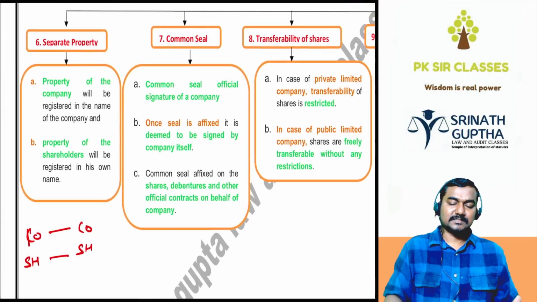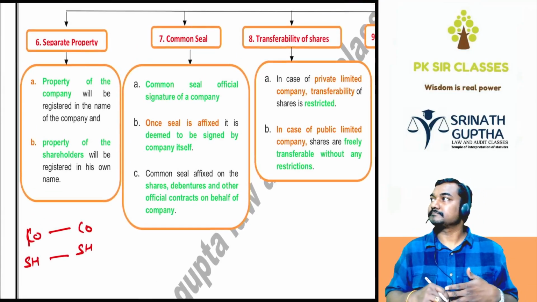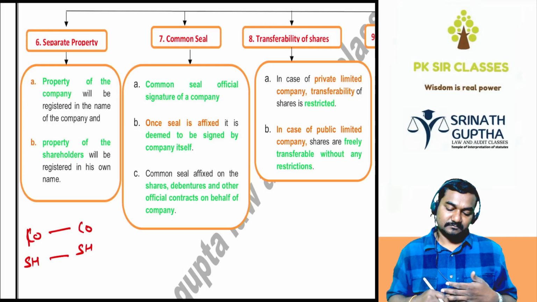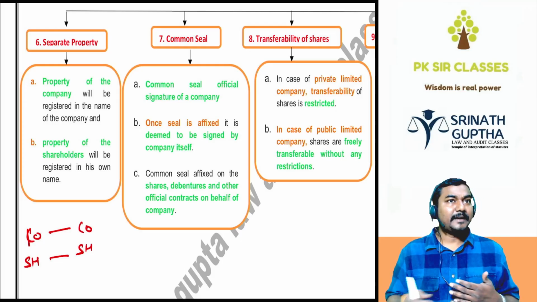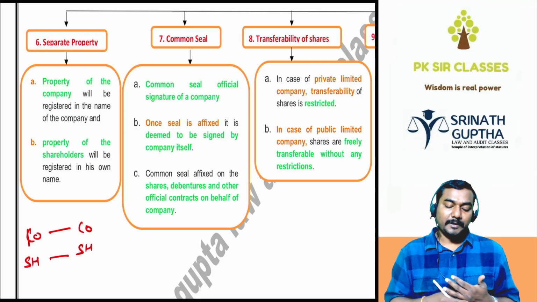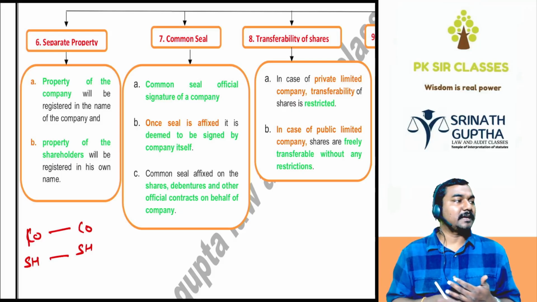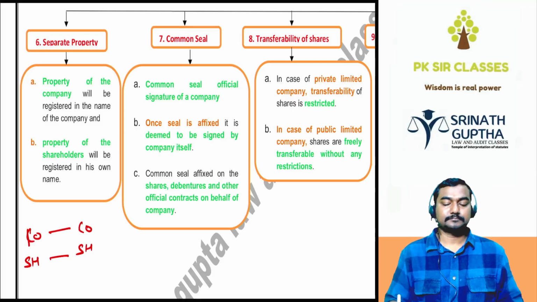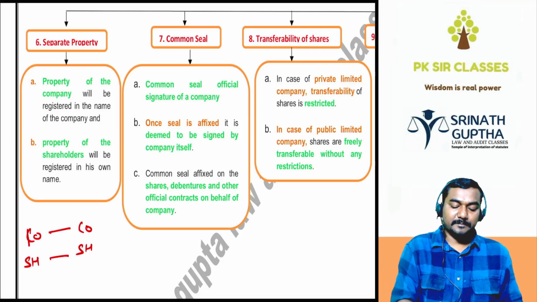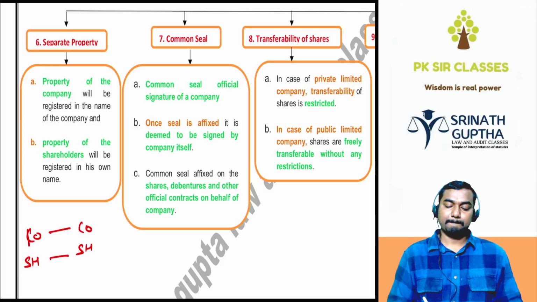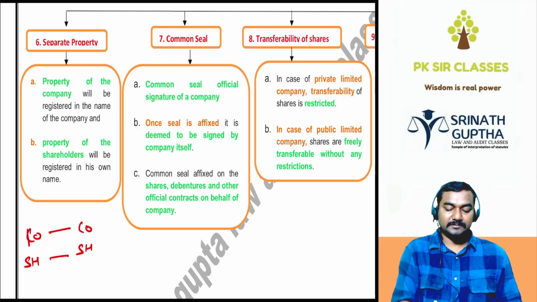Look, separate property. Compared to CA, the depth will be less. The property of the company will be held in the name of the company, registered in the name of the company.